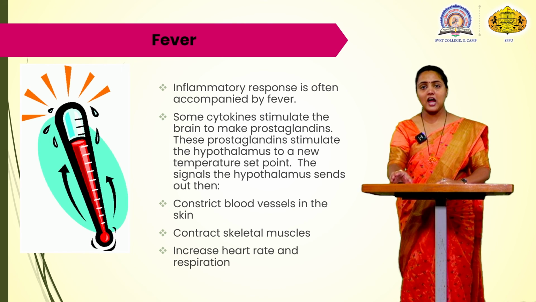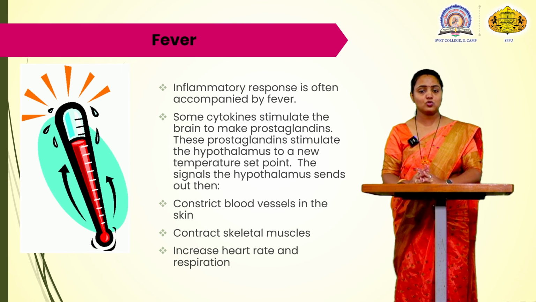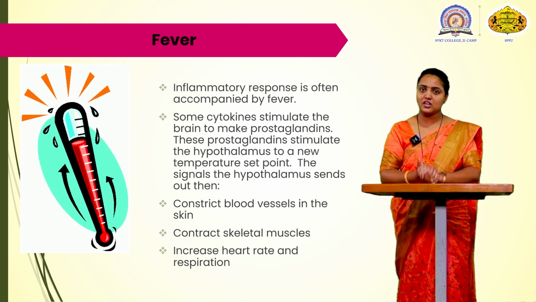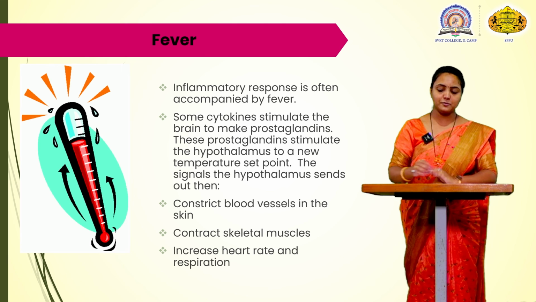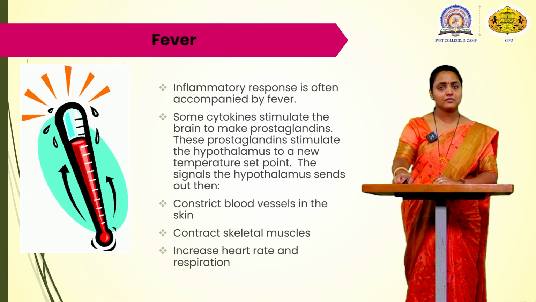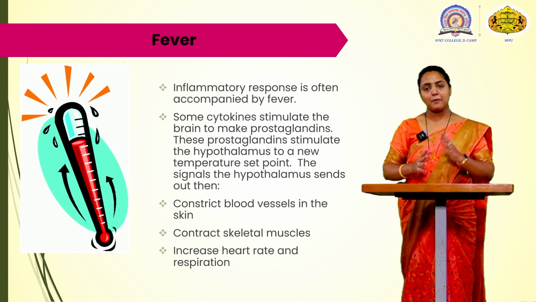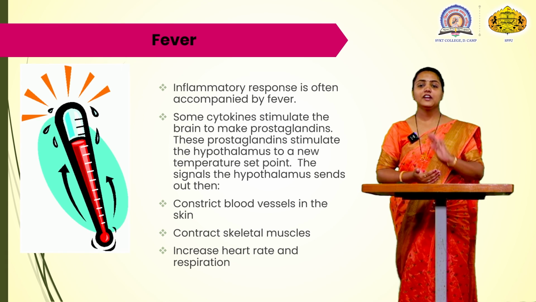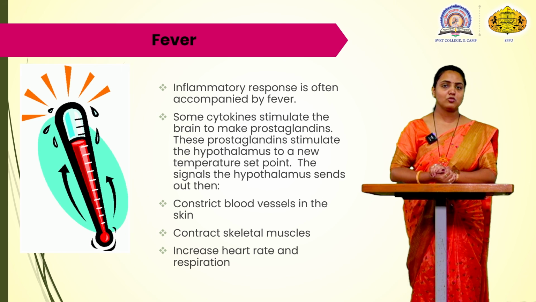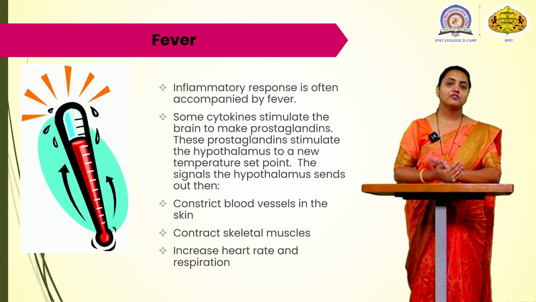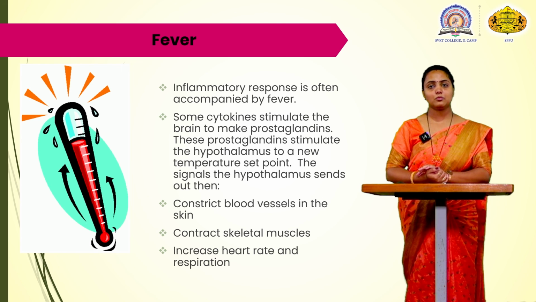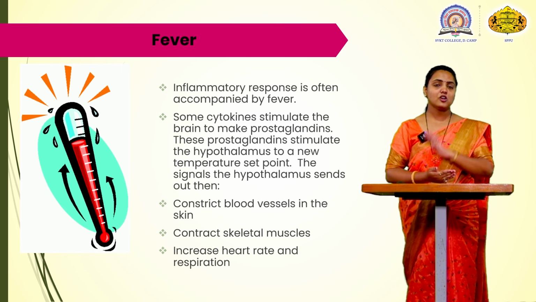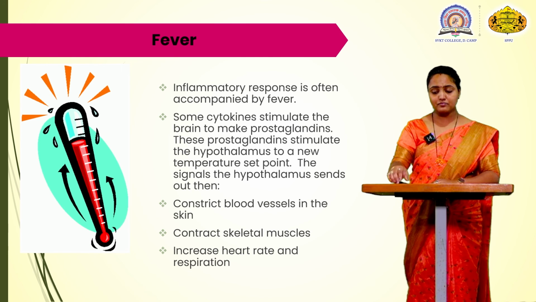It can increase the heart rate, and respiration can also increase because of the fever. But fever is the inflammatory response by the body to increase the temperature, which can stop the replication of the particular pathogen.